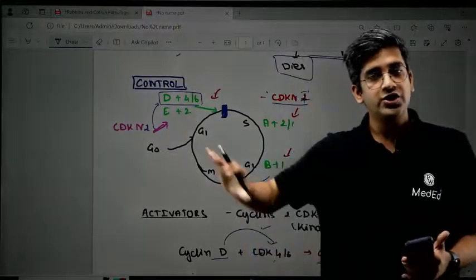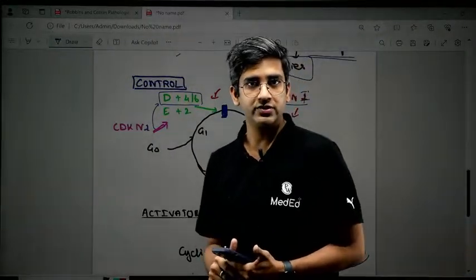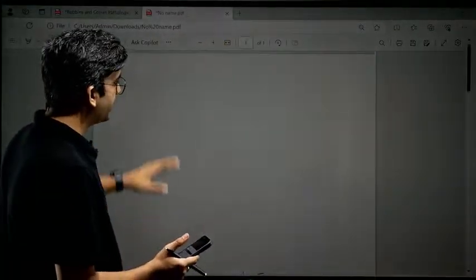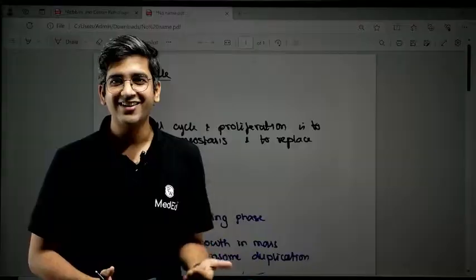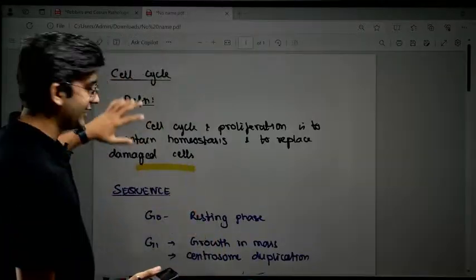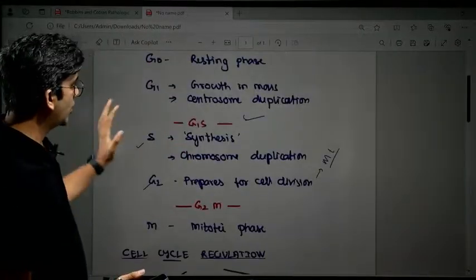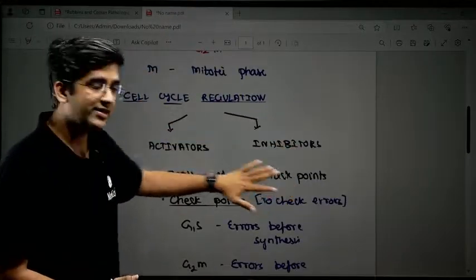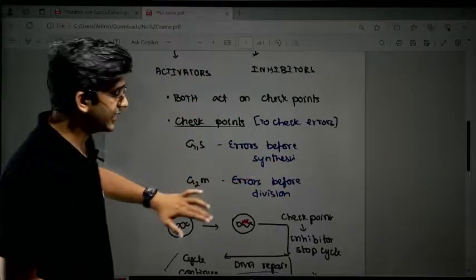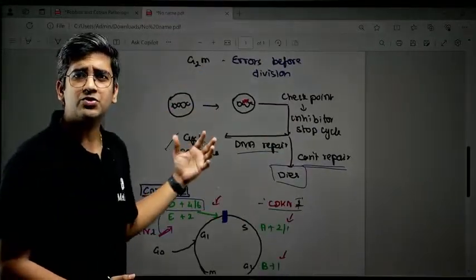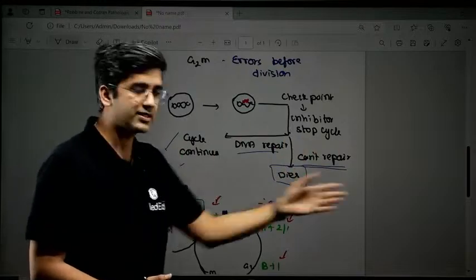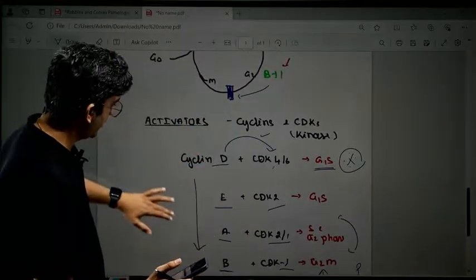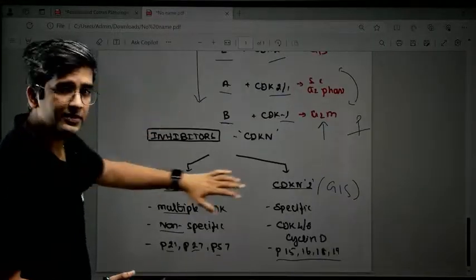Okay, understood? So this is what I'm going to do with every Read With Me Robbins series. I'll take one tiny topic and I'll tell you exactly how to take notes for the topic. This is just sample notes, and I'm 100% sure you guys have better handwriting and a better way of presentation than me, right? A definition, sequence of events, what is the function of the sequence, and your regulators, activators, inhibitors, where they act, and what is the function of the cell cycle checkpoint, and just a diagrammatic description of why there's a checkpoint. I have to repair or I have to kill the cell, and the control mechanisms of each and every checkpoint, and the groups of inhibitors.